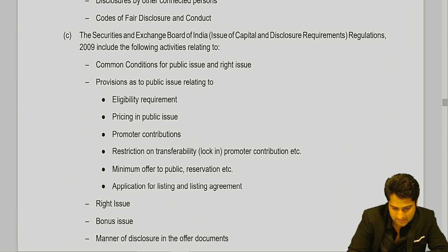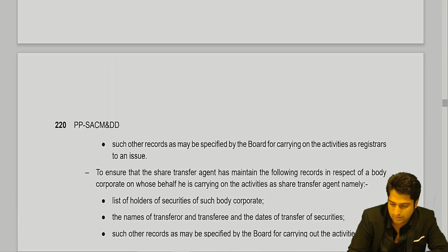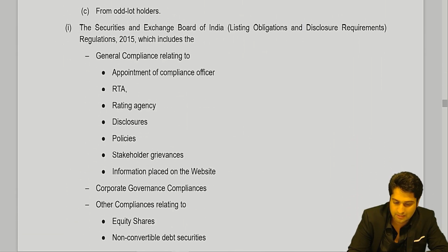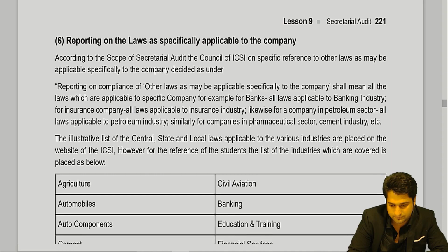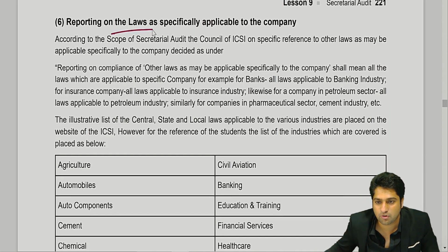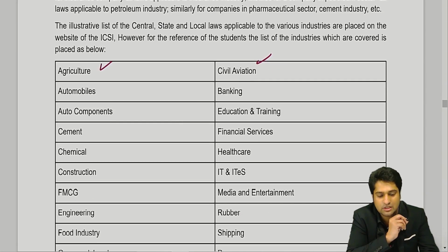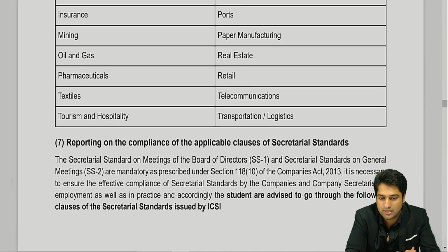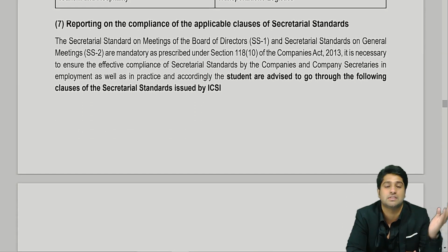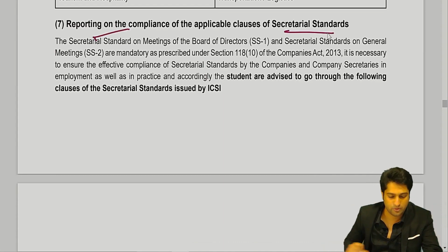You see, only things like these have been written, so you just have to read through, which I'll take you through in short through a practical aspect also. Let me just complete this part. So reporting of laws, if it's sector specific, say I'm in the agricultural sector, then I will check all these things. These are not expected to come directly in your exam, but read it once just in case they ask you. Now you will also check whether the standards are followed.